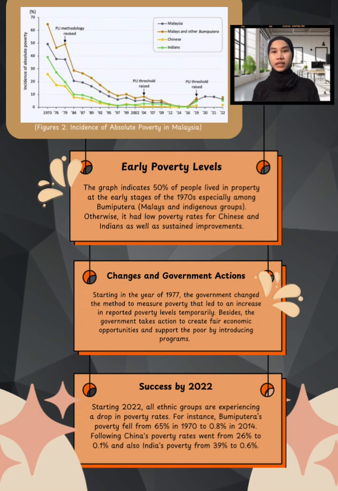For current poverty, the graph indicates 50% of people lived in poverty in the early 1970s, especially among Bumiputra, Malays and indigenous groups. Otherwise, there were low poverty rates for Chinese and Indians, as well as sustained improvement. Besides, the government took action to create fair economic opportunities and support the poor by introducing programs to overcome this problem, which led to low poverty rates in the current year.